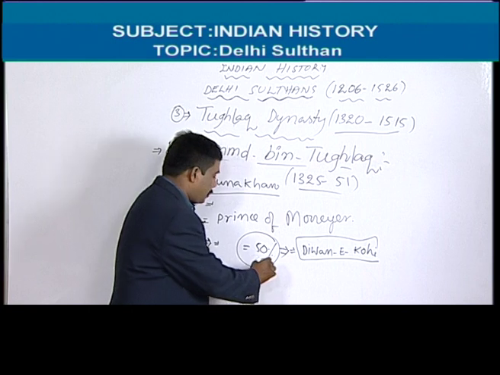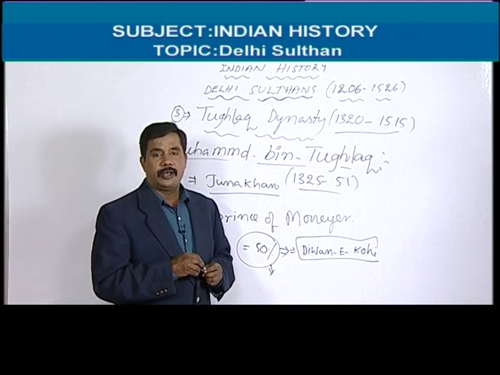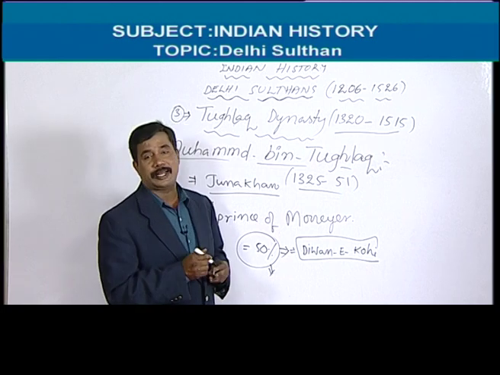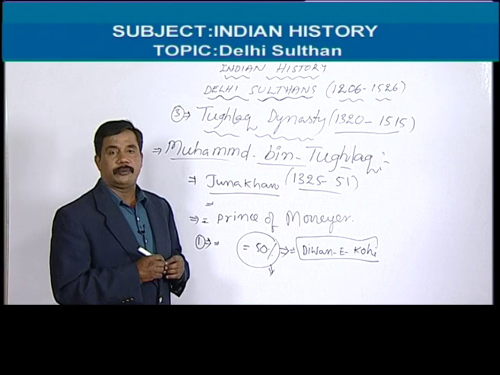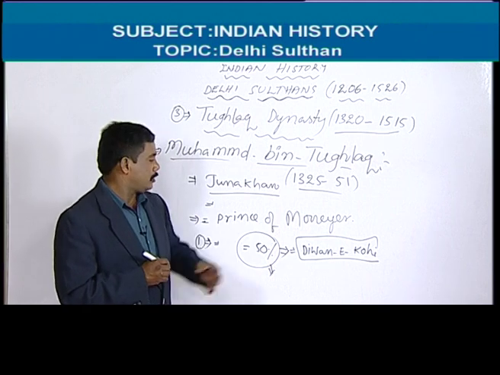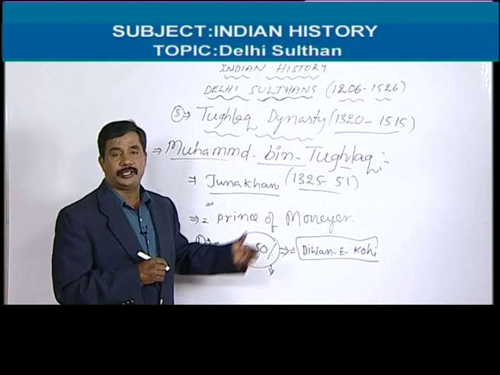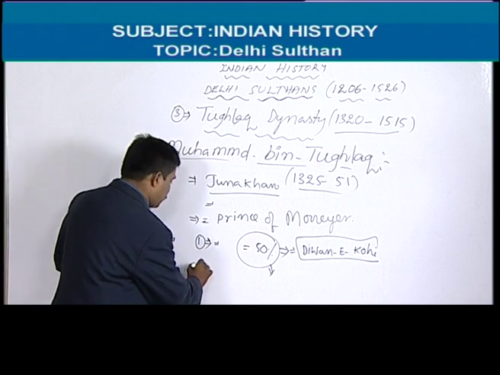But he removed the taxes. He abolished the taxes. But the officials, the Tughlaq officials, they collected the taxes. That's why people became very serious. This is the first mistake done by the Tughlaq. Actually, he had done a good system, but because of the officials, he got the bad name. That's the first implementation. And second